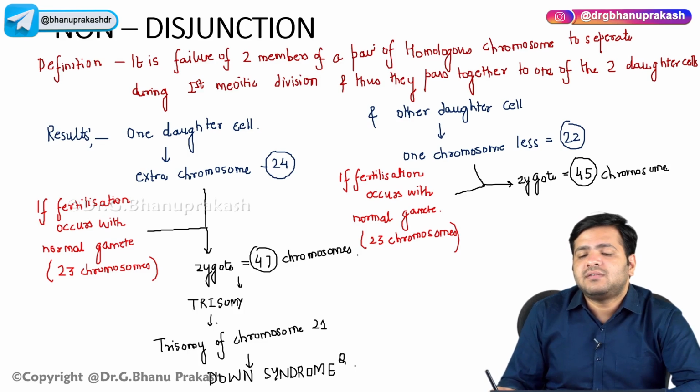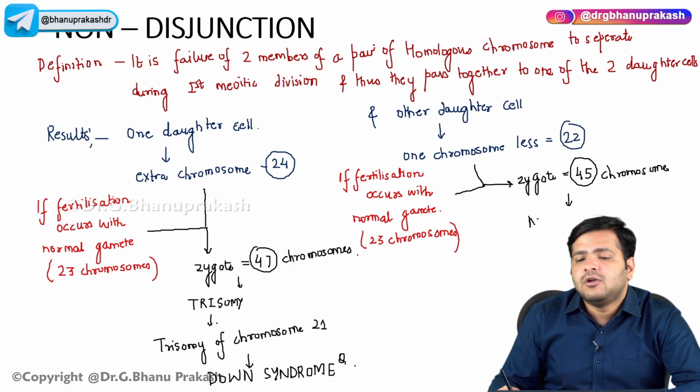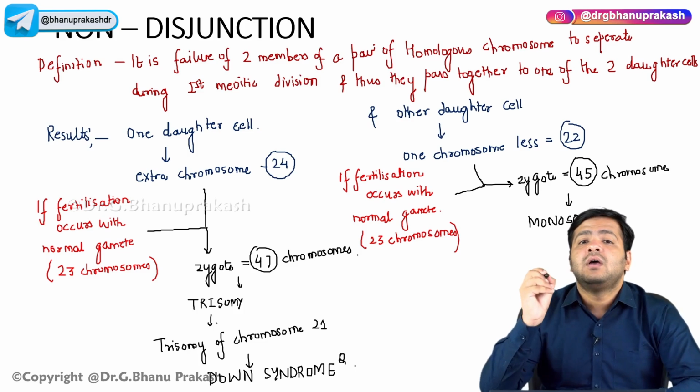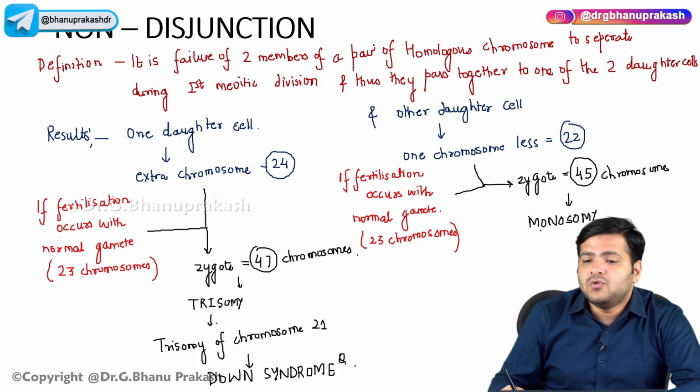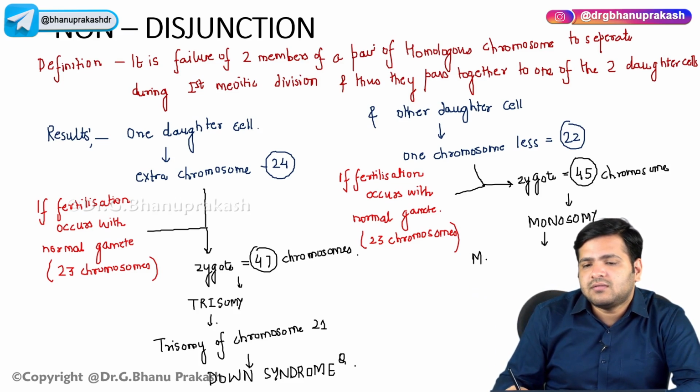One chromosome less, and this is something which is called monosomy, right? One chromosome is present in single form instead of a pair. So remember, it is the monosomy of the X chromosome that is more relevant.